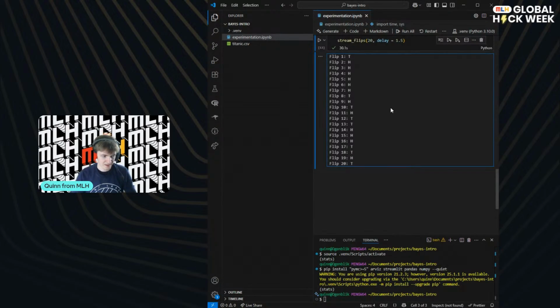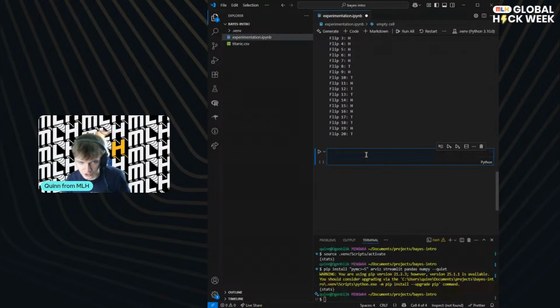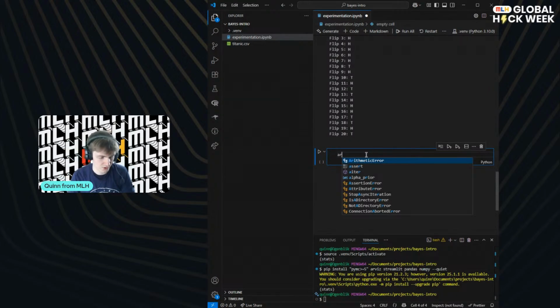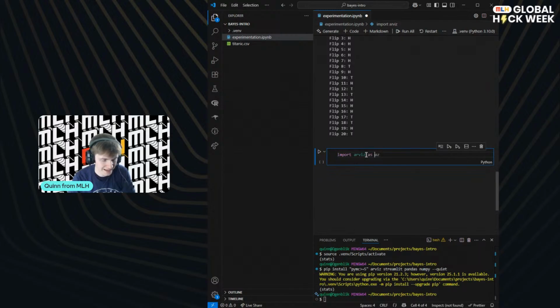build something that's a little bit more intelligent and allows us to see each time what our posterior is. So we're going to import others. And like I said, I'm not actually massively familiar with these libraries. I normally use R, where lots of these kind of things are a little bit more built in. But